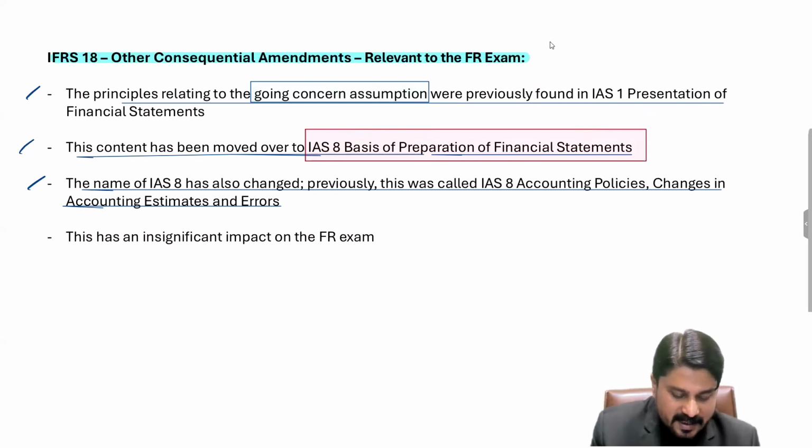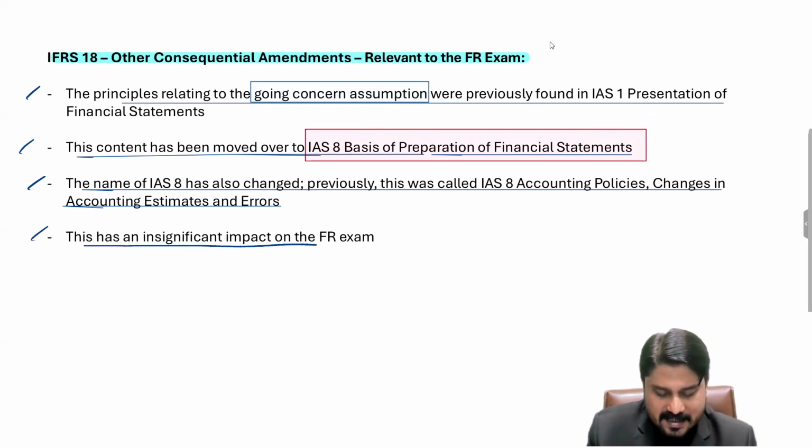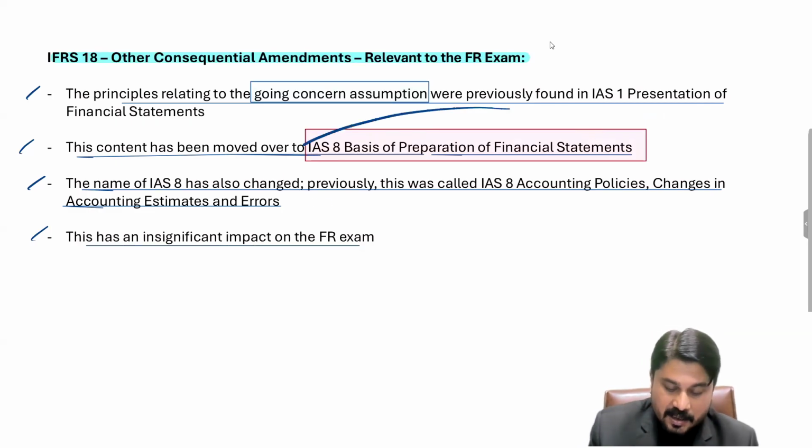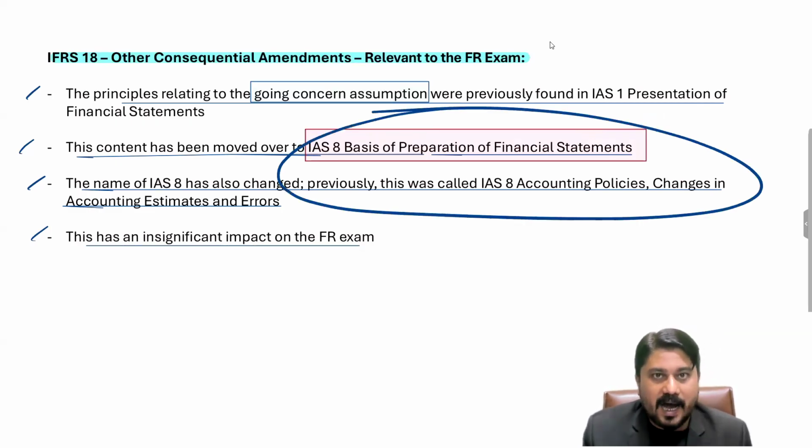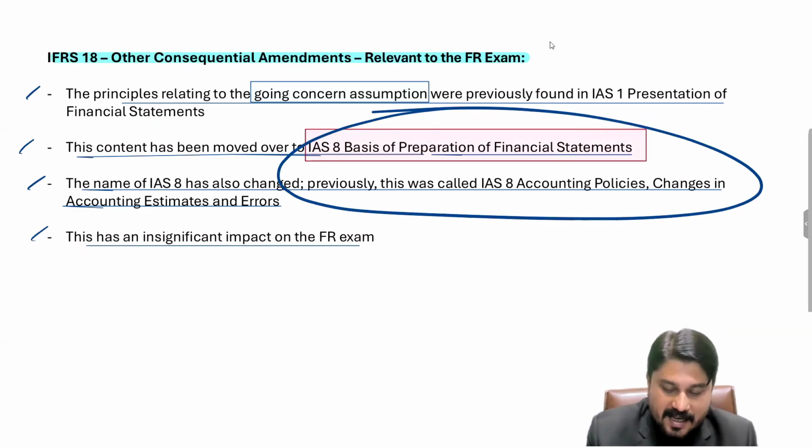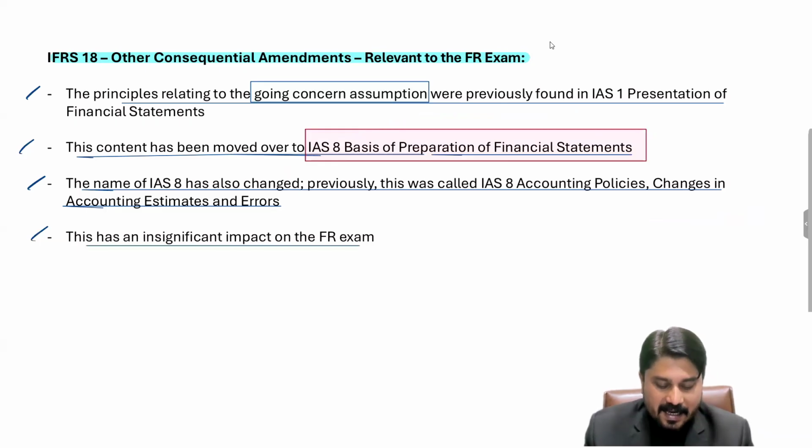And by the way, this change is insignificant for the FR paper. This change in the name of IAS 8, from Accounting Policies, Changes in Accounting Estimates and Errors to Basis of Preparation of Financial Statements, has an unimportant impact on the FR exam.